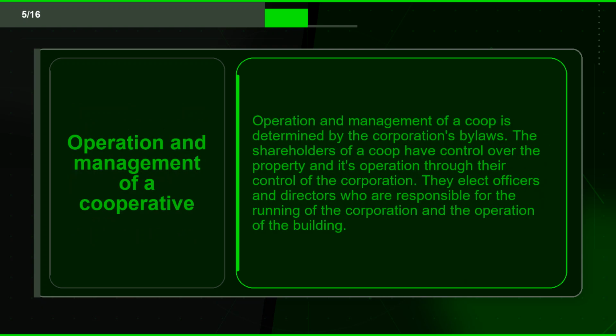Flashcard 5. Term. Operation and management of a cooperative. Definition. Operation and management of a coop is determined by the corporation's bylaws. The shareholders of a coop have control over the property and its operation through their control of the corporation. They elect officers and directors who are responsible for the running of the corporation and the operation of the building.